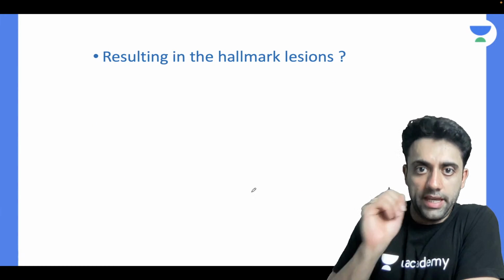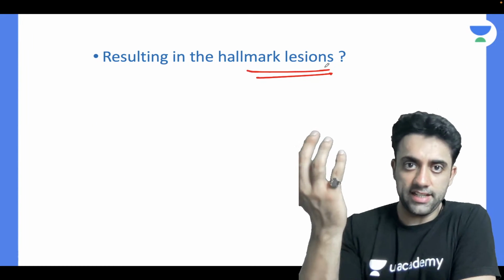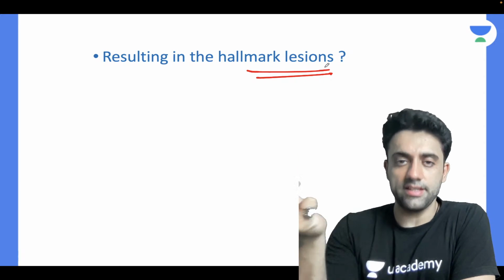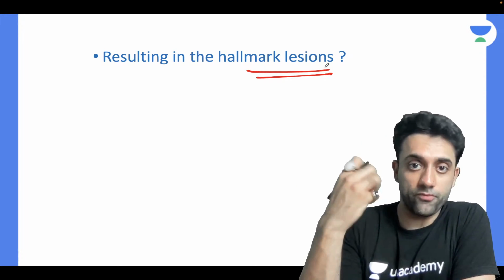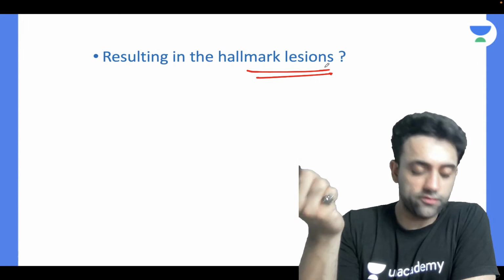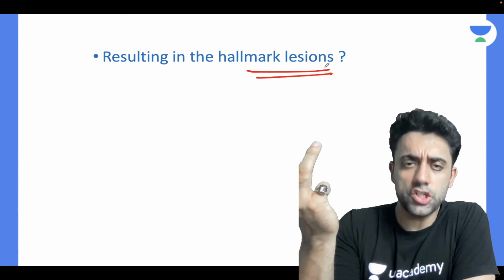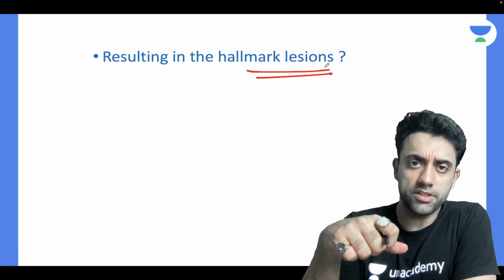Number 1, they cause some hallmark lesions. These T cells, these inflammatory markers, basically in celiac disease cause some very bad things to my body. What are those hallmark lesions? Swaraj, Yashraj, Deepak, Shagufta, and Osama, what are those hallmark lesions my body will have if T cells will do so much damage?